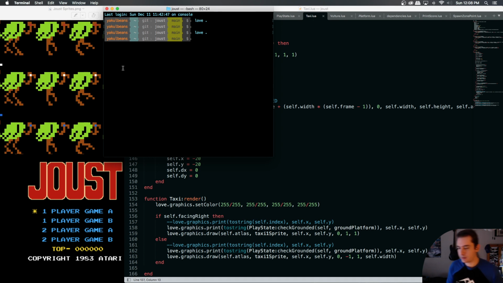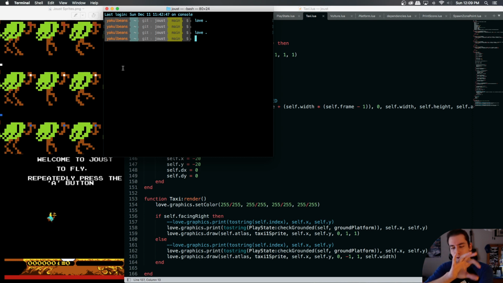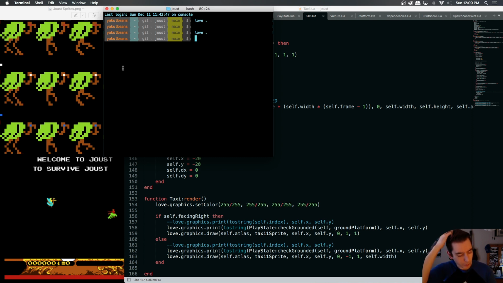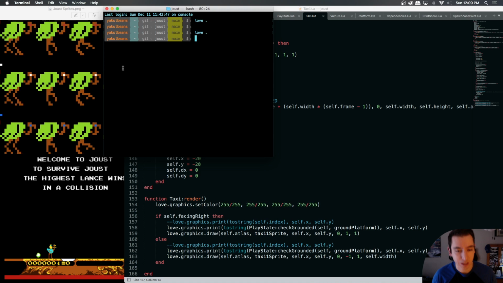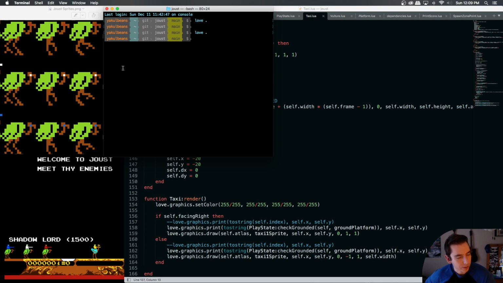So let's say we're cycling through all the platforms, we're on platform 2, check grounded comes back true. But in our play state, we're saying cycle through all the platforms and set grounded accordingly. Then on platform 3, it'll check grounded with us on platform 3, which will not be the case. We won't be grounded. Therefore, it'll set grounded to false, and it's applying gravity. That's why it's messing up right now, I'm pretty sure. So we have to come up with a way to not overwrite our grounded Boolean while cycling through and checking each one.